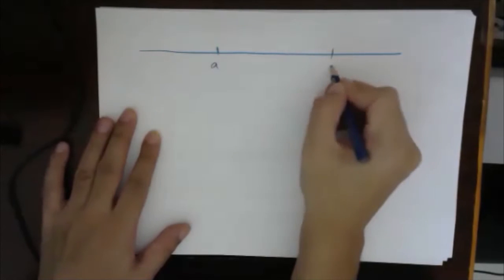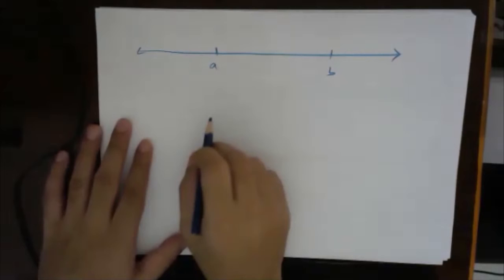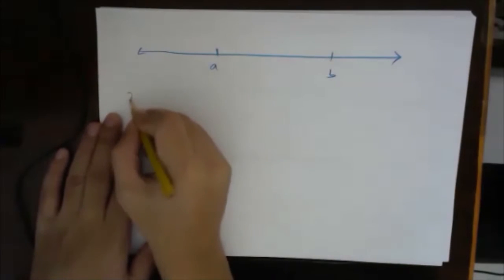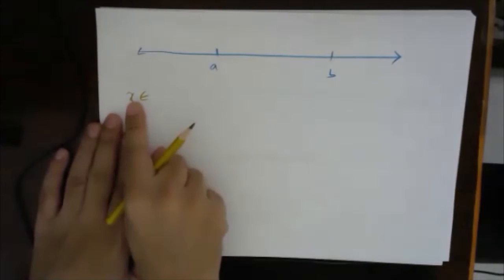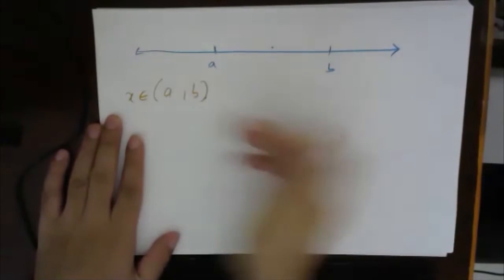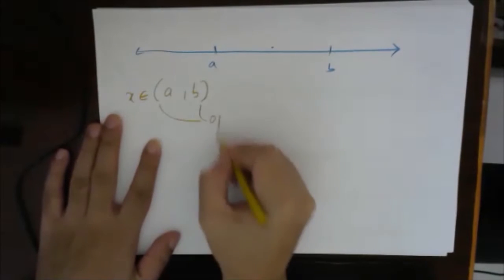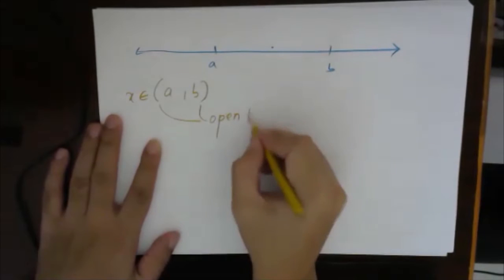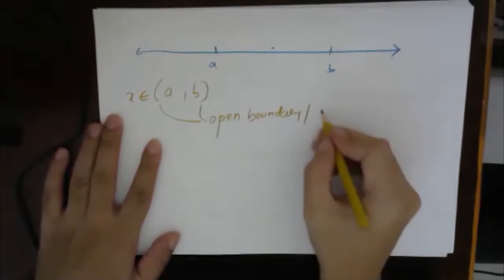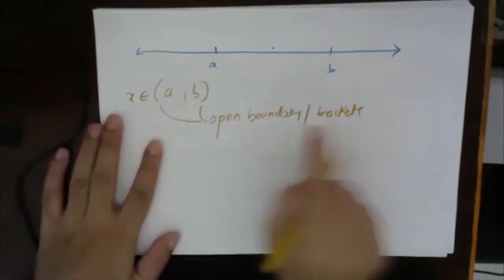Suppose I'm saying X belongs to A comma B in round brackets. These sets are known as open sets, or open boundaries, or open brackets.